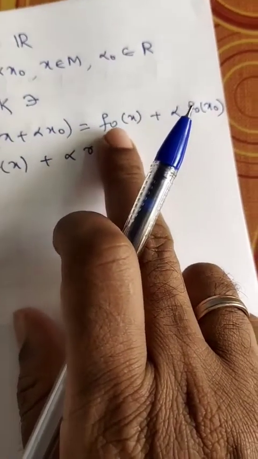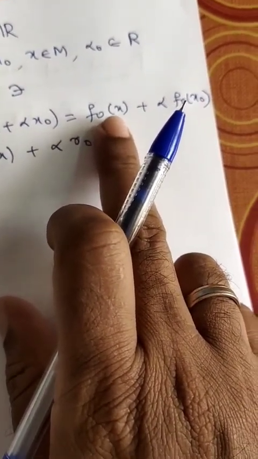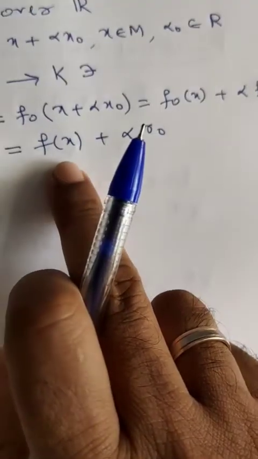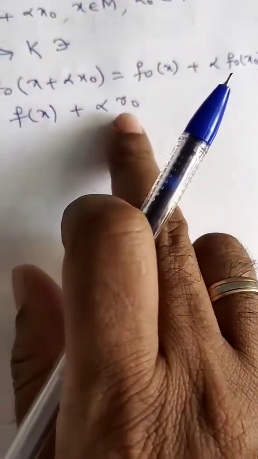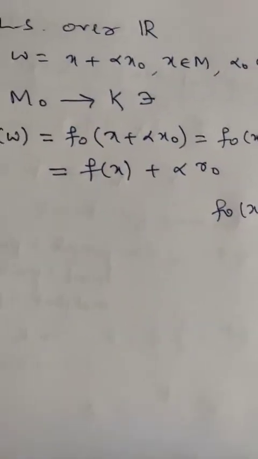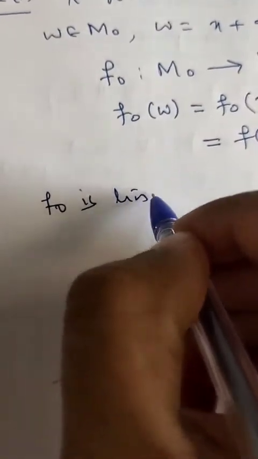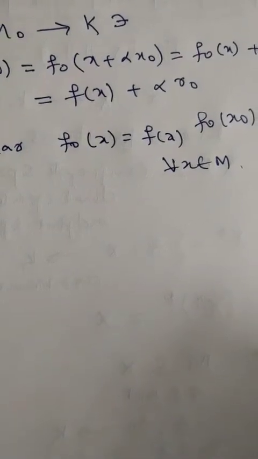If x belongs to M, then F naught of x is the same as F of x, plus alpha times the value of F naught of x naught, which I have taken to be r naught. So F naught of x naught is equal to r naught. If we define a function F naught like this, then clearly we can prove that F naught is a linear map, and F naught of x is equal to F of x for every x belongs to M.